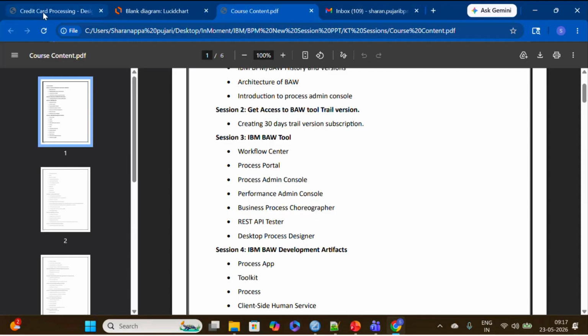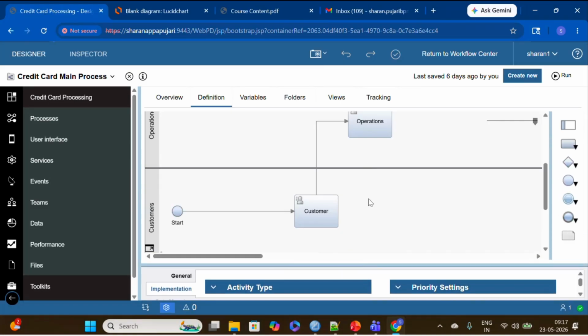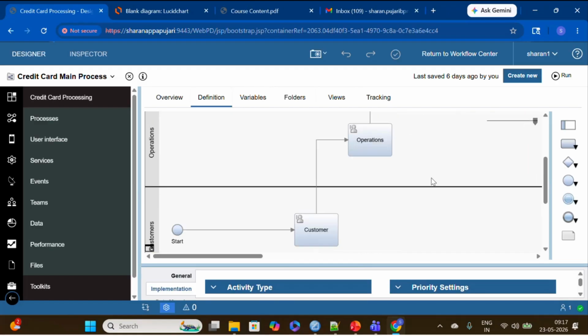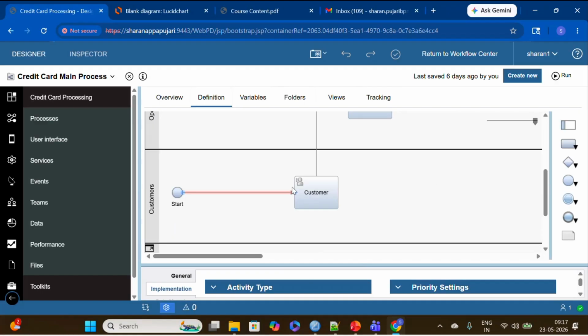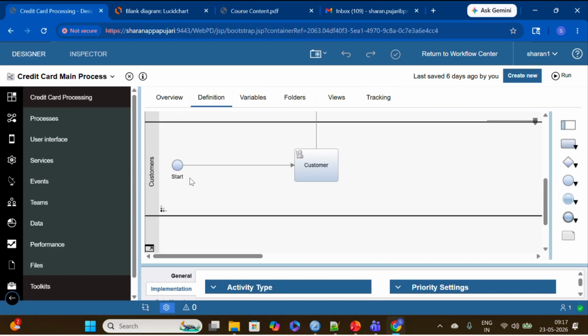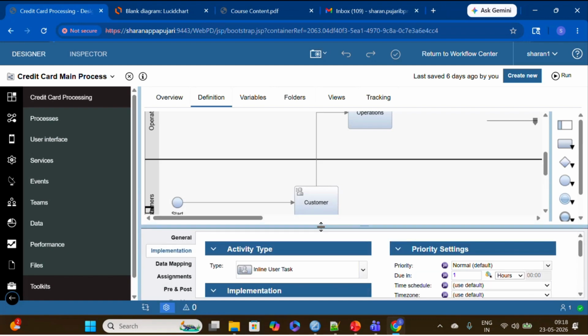So let me come back to our application. This is a simple process we created yesterday, in the last session. Today you understood what a lane is, and in the lane we can add individual activities. An activity is nothing but a task.